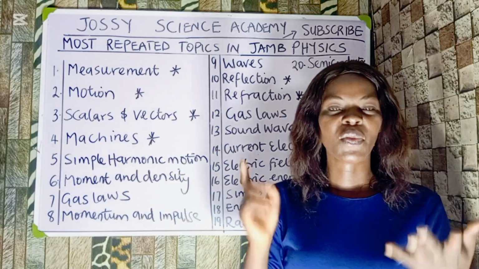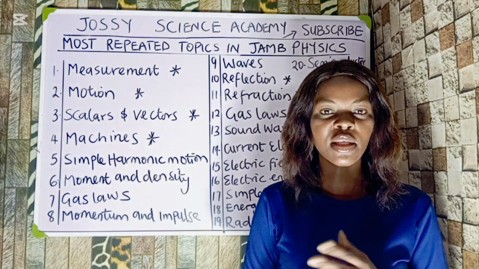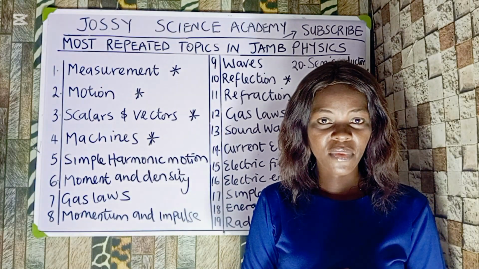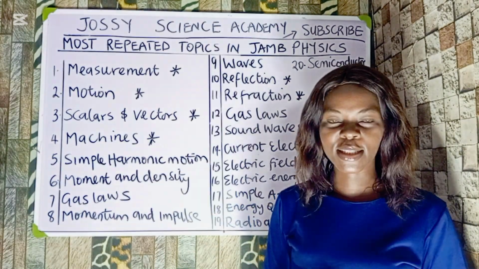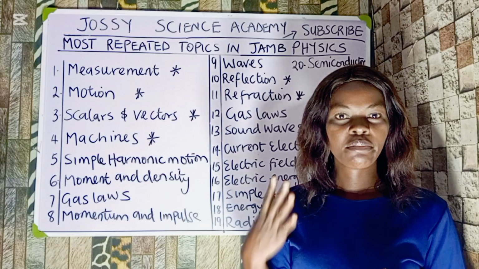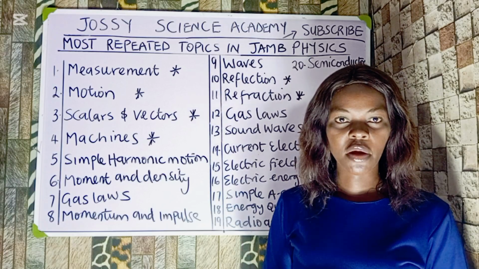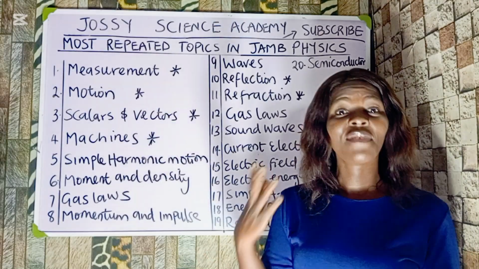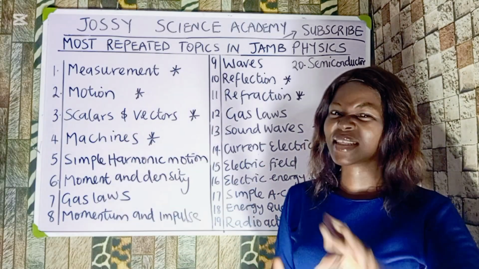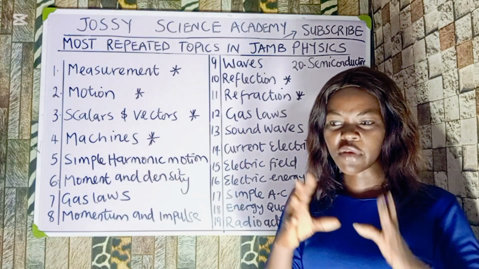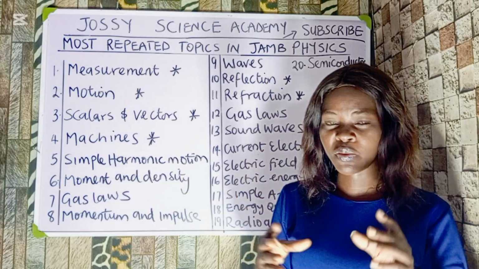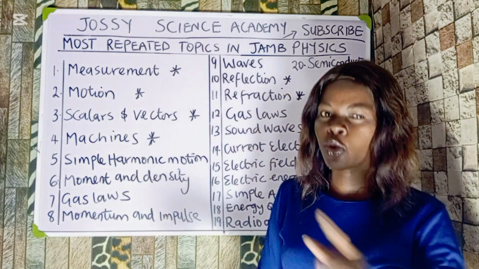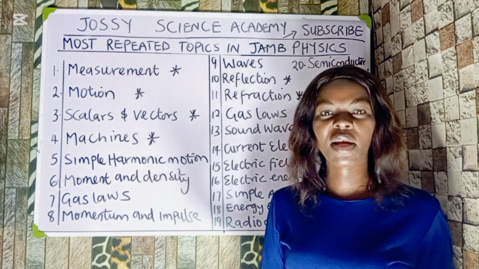Now the next is gas laws. What are gas laws? We have Boyle's law, Charles's law, the general gas law, and the questions associated with them. They can even tell you under gas laws that this equation, P raised to the power of x, V raised to the power of y, and T raised to the power of z equals a constant, find the values of x, y, and z. This is the kind of question that JAMB asks. So if you understand the topics that they repeat, it's very easy for you to focus on that, grab what you want, go to the exam hall, smash it, and come out successfully.